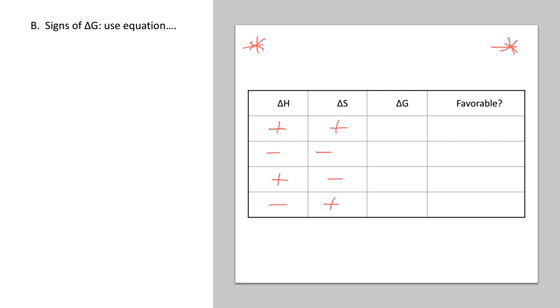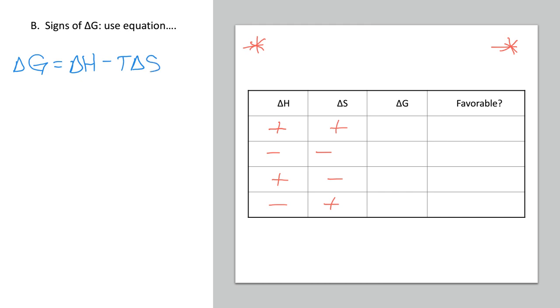Even if we don't know numbers, if we just figure out conceptually by plugging in positives and negatives, we can figure out if the delta G is going to be a negative or positive number. We can go ahead and look at this equation that we've been talking about. So delta G equals delta H minus T delta S.